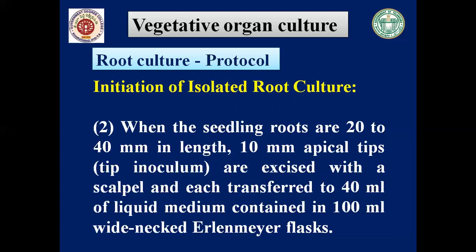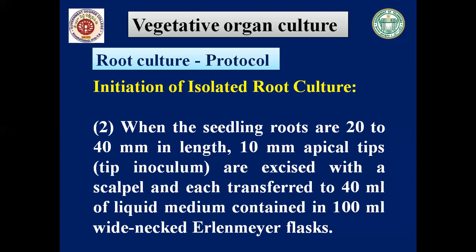When the seedling roots are 20 to 40 millimeters in length, 10 millimeter apical tips, which act as a tip inoculum, are to be excised, cut with a scalpel, and transferred to 40 ml liquid medium.